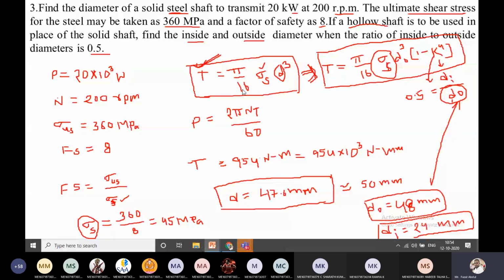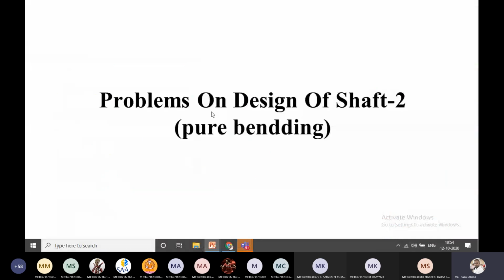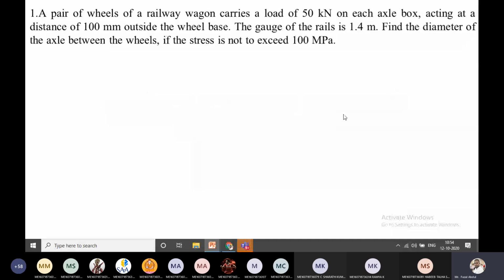A pair of wheels of a railway wagon carries a load of 50 kilonewtons on each axle box, acting at a distance of 100 mm outside of the wheelbase. The gauge of the rail is given as 1.4 meters.